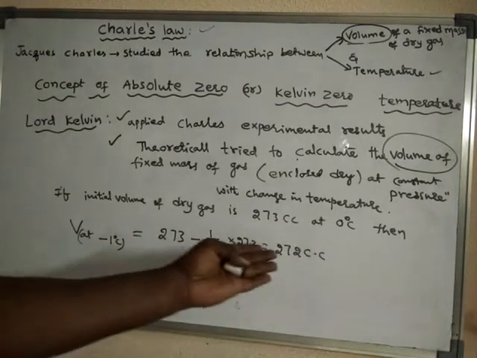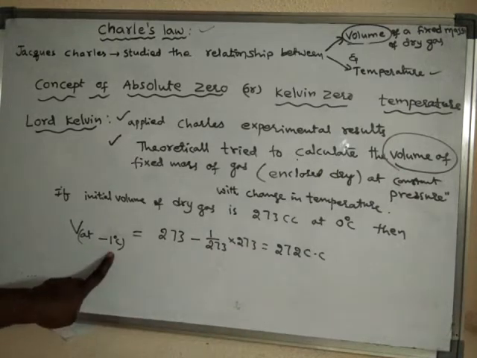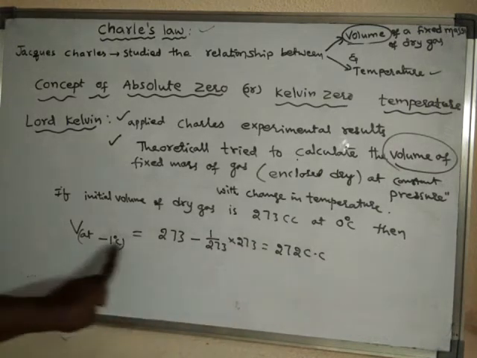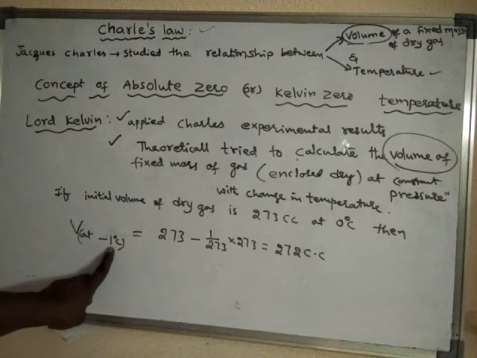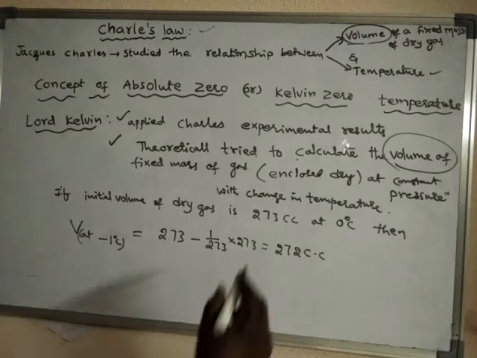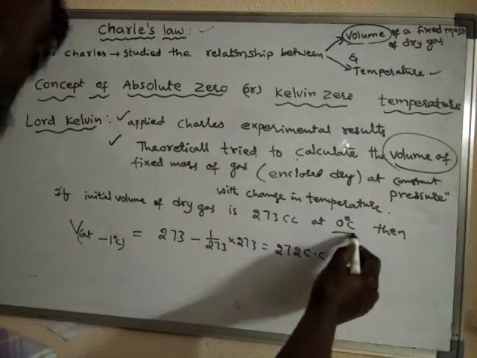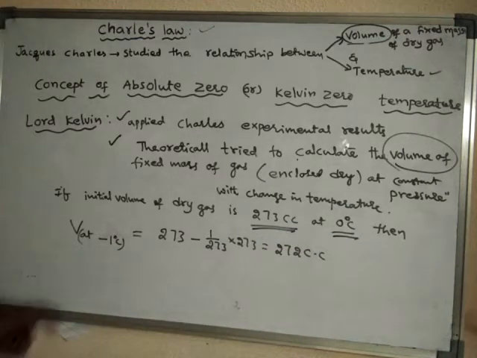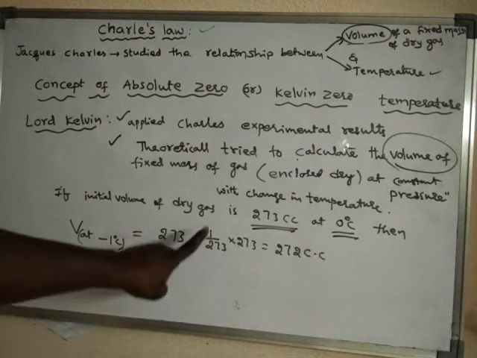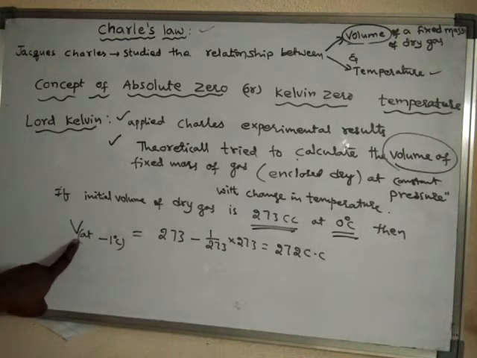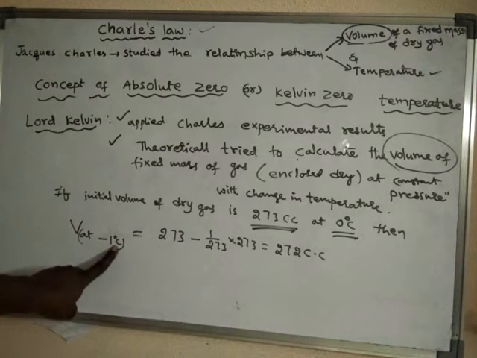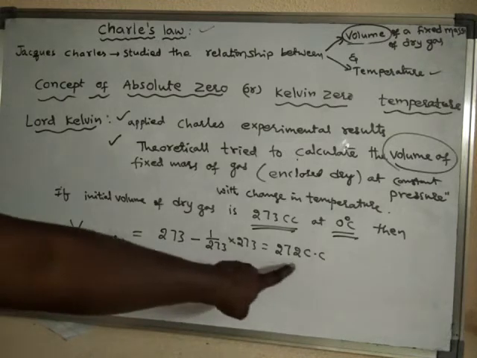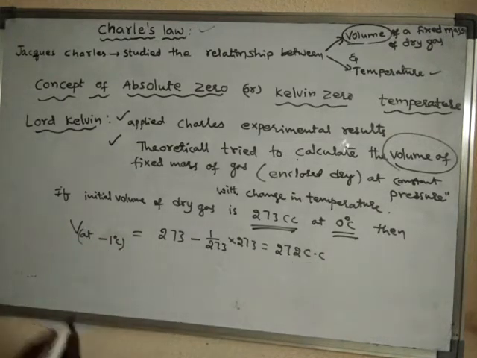If the temperature is decreased by 1 degree centigrade, the volume at minus 1 degree centigrade should be 272 cc.